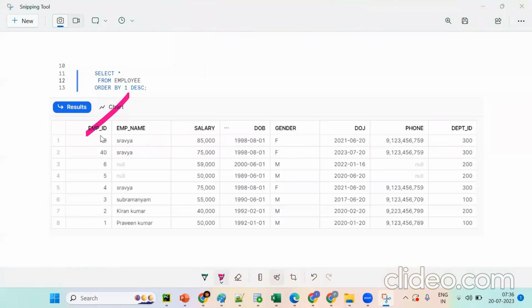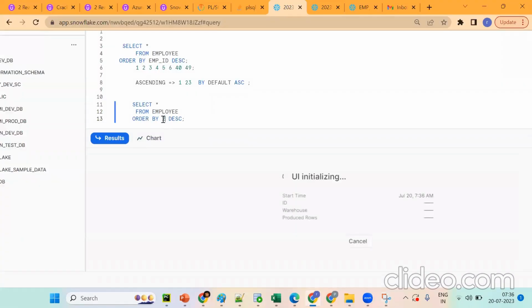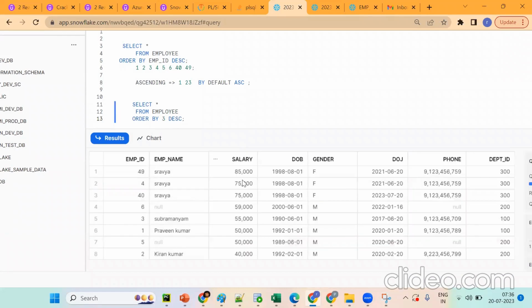If I put 2, what happened to the second column sorting? If I put 3, what happened? Put 3 and see what happened. You are getting 85,000, 75,000 like this. So 1, 2, 3, 4, 5, 6, 7, 8. Suppose if I put 8, what happened? It's giving 300, 200, 100. Suppose when I put 9, tell me, will it work? Is a 9th column there?